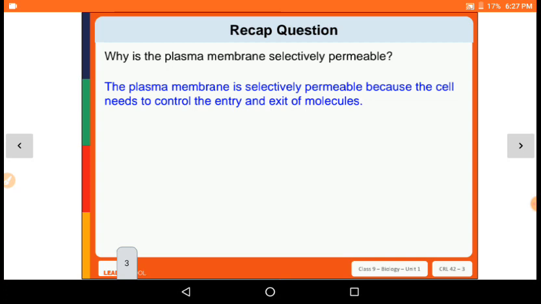Permeable is the substance that allows all the molecules to pass. Semi-permeable means that it will allow only certain specific molecules, and non-permeable does not allow any molecules to pass. And the plasma membrane is permeable because it will allow all the entry and exit of the molecules from the cell.